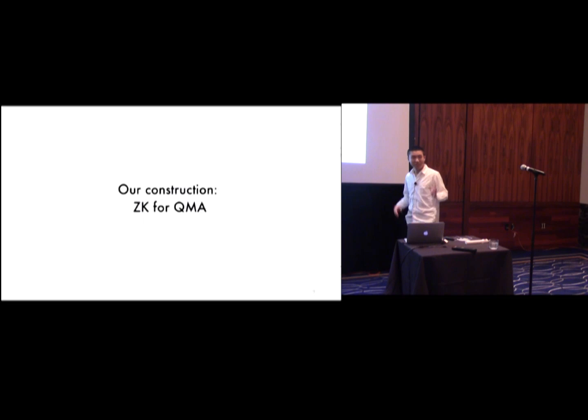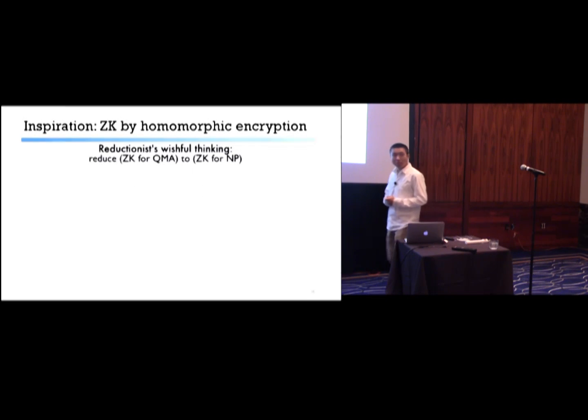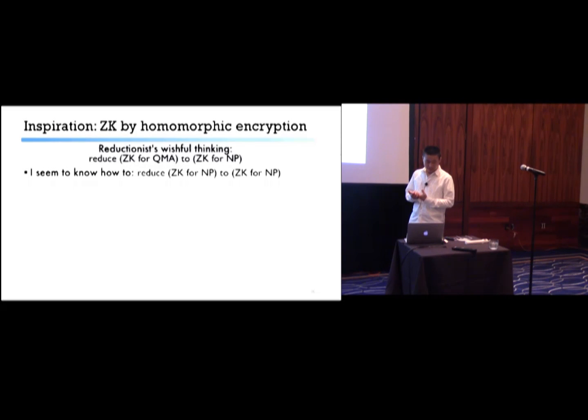All right, so ready to see how our ZK protocol actually works? Where do we start? Well, as a cryptographer trained in the protocol security school of thought, I would figure, since we know how to do ZK for NP, and QMA is just a natural generalization of NP, can we reduce ZK for QMA to ZK for NP? This may still sound clueless, but it does seem possible to do ZK for NP based on ZK for NP. This may sound ridiculous, but bear with me.